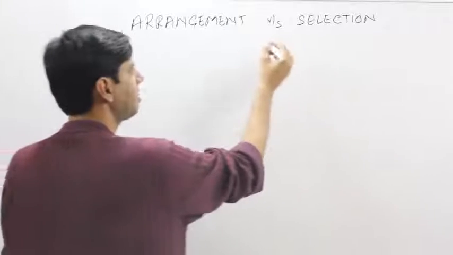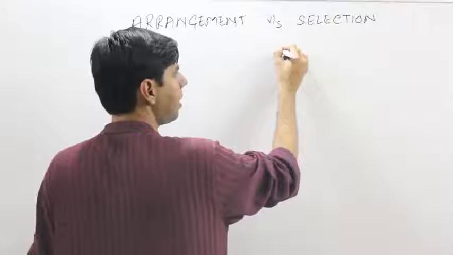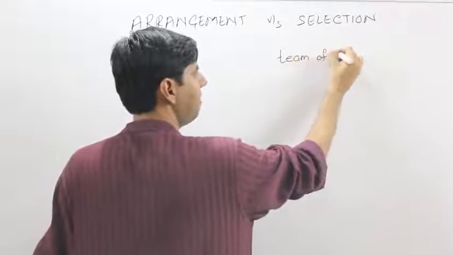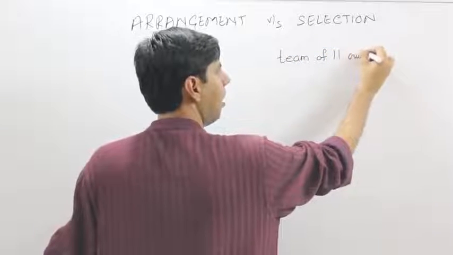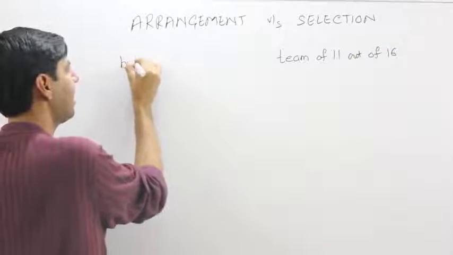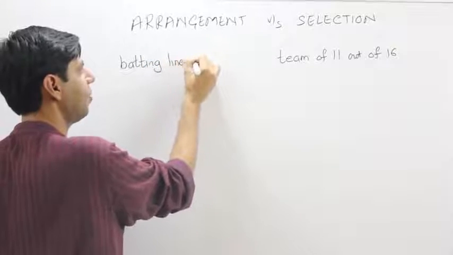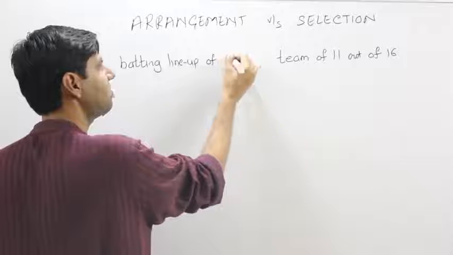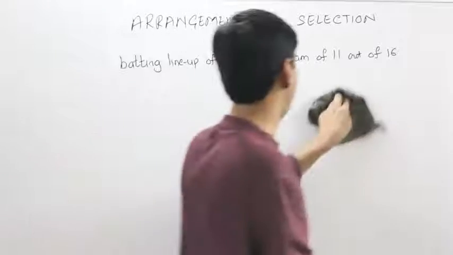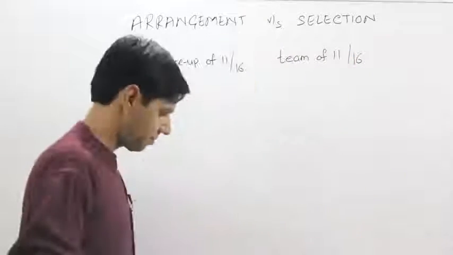So let me just put this down over here. So we are saying here a team of 11 out of 16, and here we are saying a batting lineup, which suggests the order of 11 out of 16. I'll just put "out of 16" this way, just to save a little space. Let's say second example.